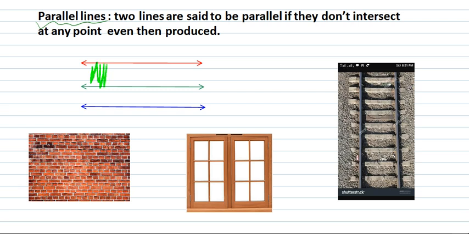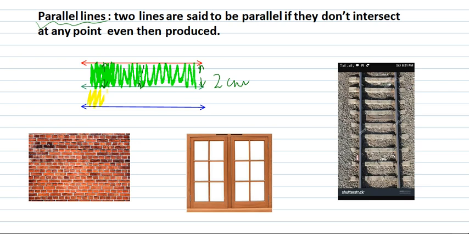The distance between these points will be equal. If it is 2 centimeters from here to here, it will be 2 from here to here. It will be 2 again from here to here.